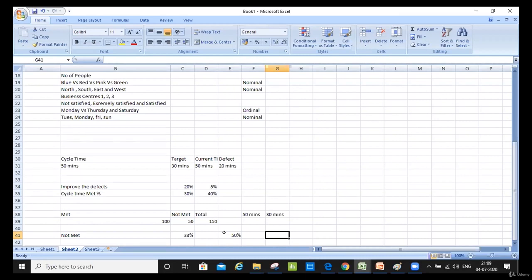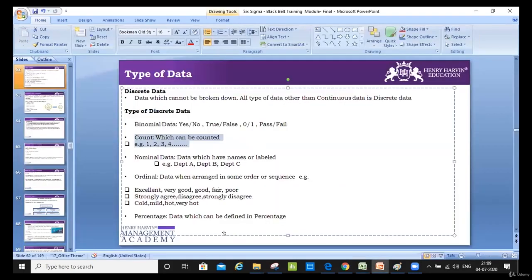But I think now everybody is aware that the same metric can be considered as discrete and the same can be considered as continuous also, the way we want to look at it. Anybody has any questions on discrete versus continuous? No. Okay.